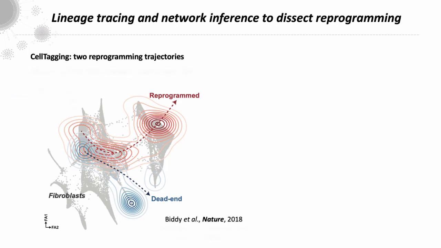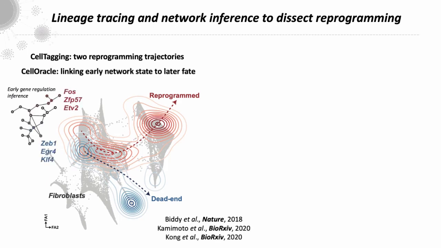So these are the early states, and we can use CellOracle to link early network state to the eventual reprogramming outcome. Doing this, we found that from early stages, the networks are wired quite differently between these reprogramming-destined cells versus the dead-end-destined cells. Here we are really focusing on these lineage-restricted cells, and not looking at the cells that transition to both lineages. We're also not looking at the cells that completely fail to reprogram, so they remain as fibroblasts. That's a question for another day that we'll dig into.